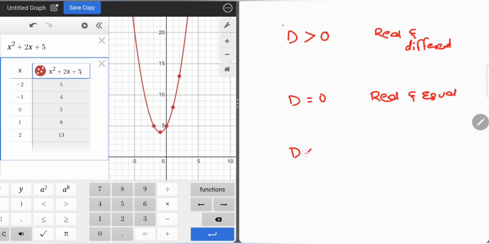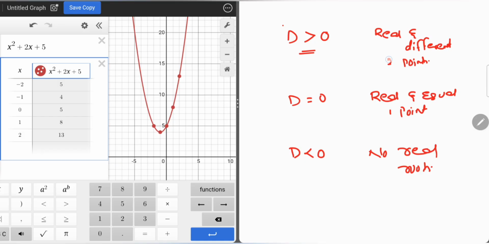D less than 0, no real roots. Okay, here the parabola will intersect the x-axis at 2 points, at 2 different points. Here the parabola intersects at only one point. Here the parabola will not intersect the x-axis.